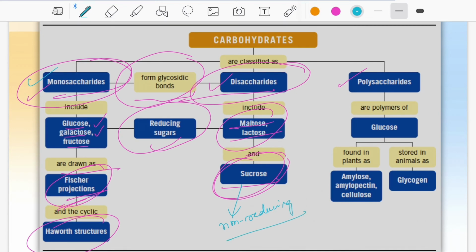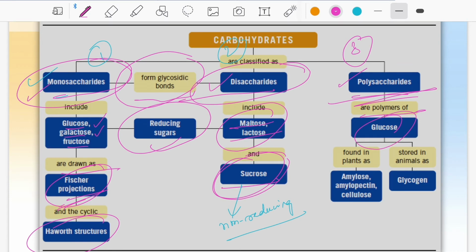Non-reducing sugar because this sucrose cannot be reduced with the Fehling's or Benedict's tests. Okay, Fehling's solution or Benedict's test. Then the first is monosaccharides, second is disaccharides, and the third is polysaccharides. Polysaccharides are nothing but polymers of glucose.